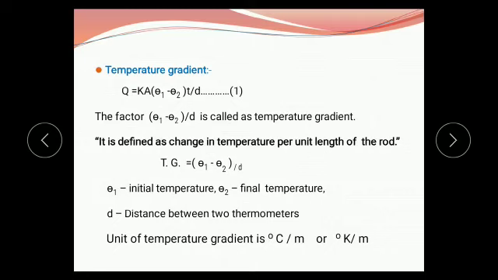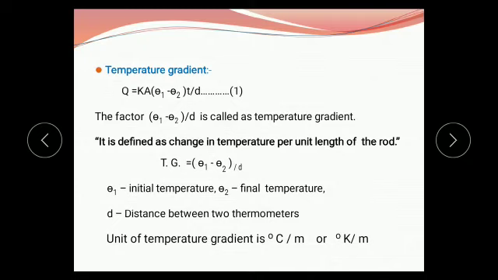From that, we define temperature gradient as the change in temperature per unit length of rod, or it is also defined as the change in temperature per unit distance between two thermometers. Therefore, the formula for temperature gradient is theta 1 minus theta 2 upon D, where theta 1 is the initial temperature, theta 2 is the final temperature, and D is the distance between two thermometers.